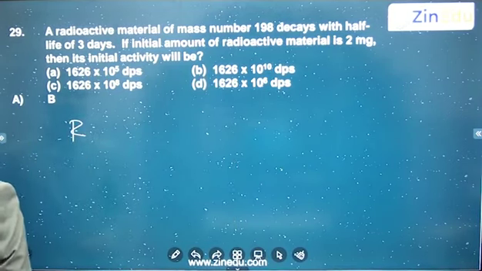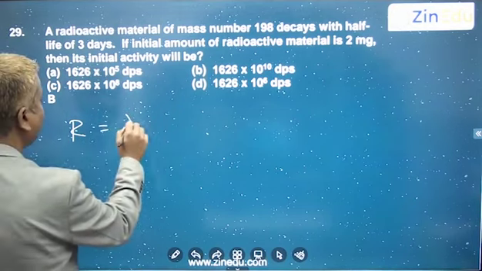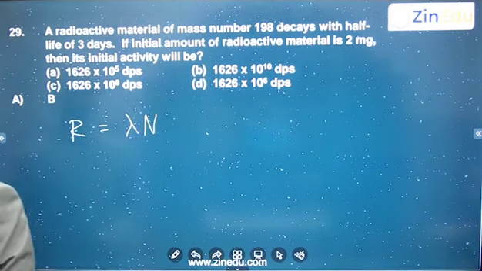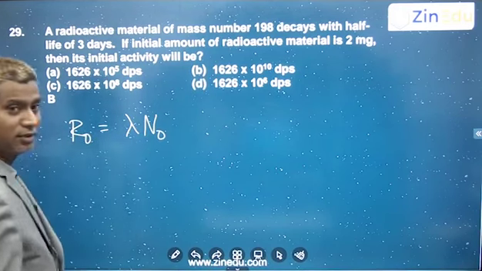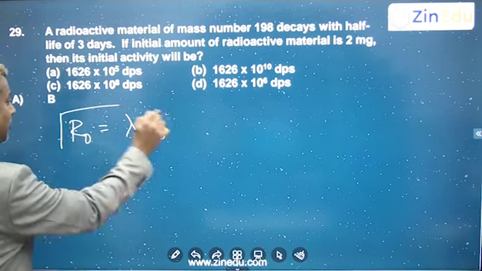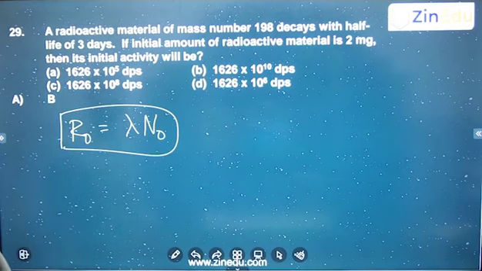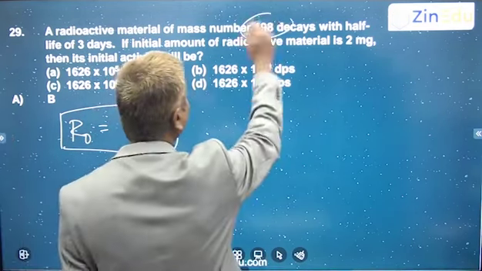Activity is always equal to lambda into n. Initial activity R naught is lambda into n naught. So you need to find the number of nuclides initially. Half-life is given, so you can find the lambda value. And the initial number of nuclides, how much? Because the mass number is 198.